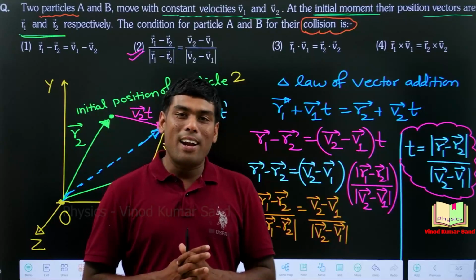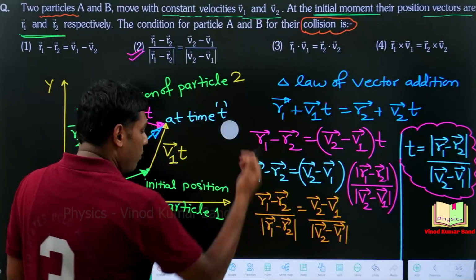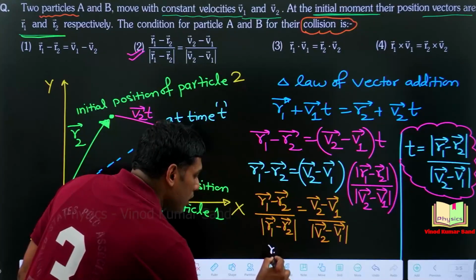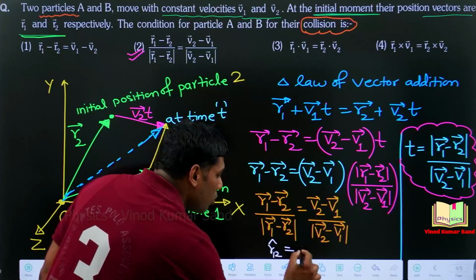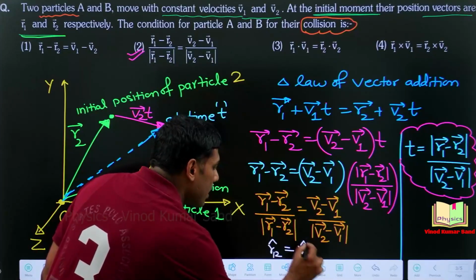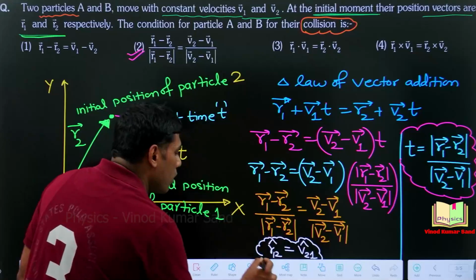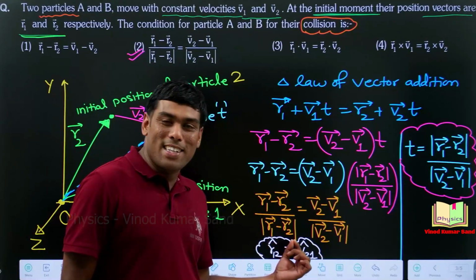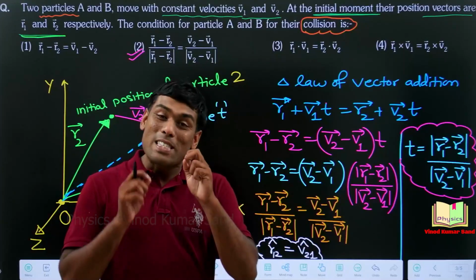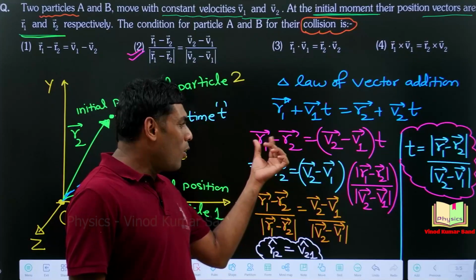Even you can learn it as a condition. If you want to write it in form of a mathematical condition, it should be written as r12 cap is equal to v21 cap. This is the condition of collision of two particles. Whenever this condition will get satisfied, the two particles will collide. Even we can obtain that condition here only.